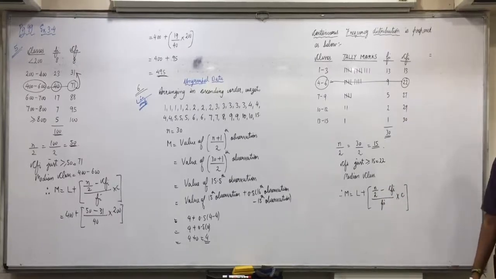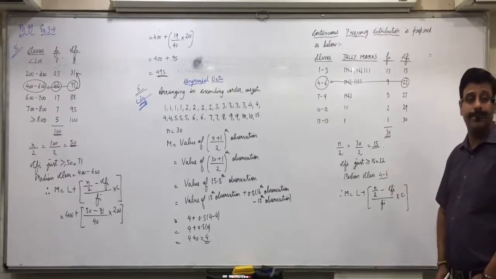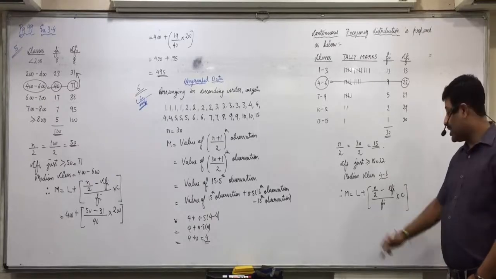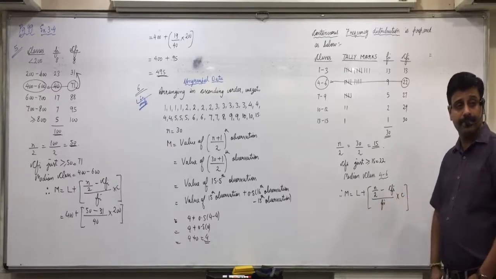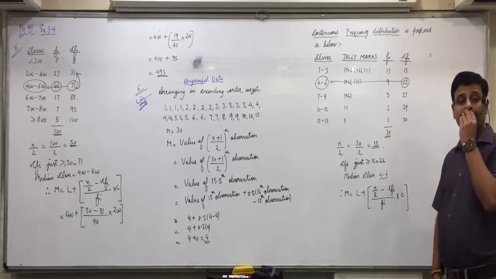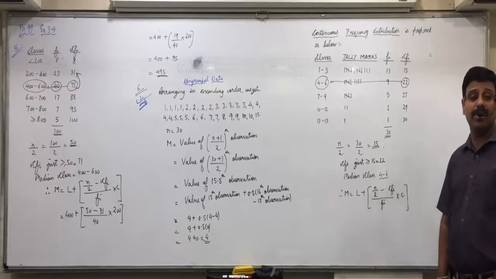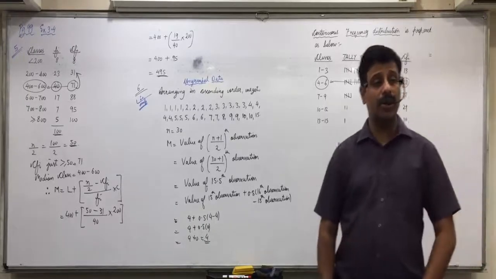Okay? Put the formula. L equal to L. n by 2 equals, what is it? So now, how did you get 3.5? The lower limit, how did you find it? 4 minus 3 by 2. Does it come to 3.5? Because Priyanshu told you about it.